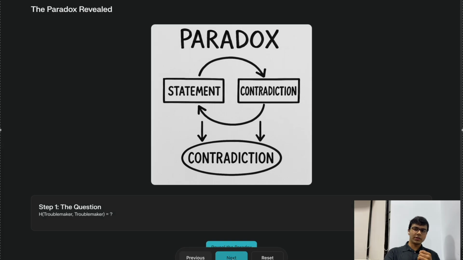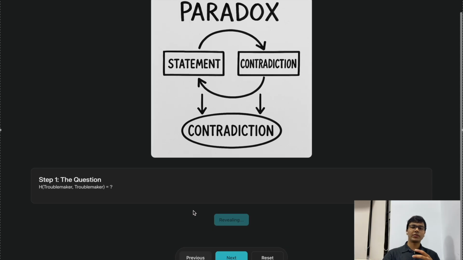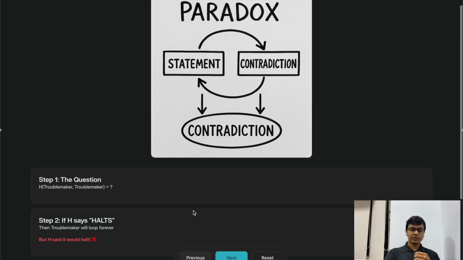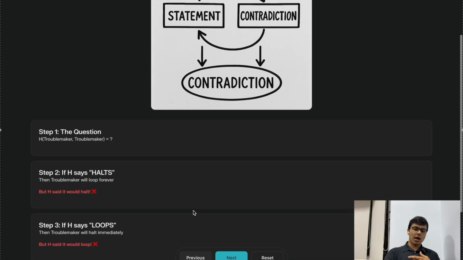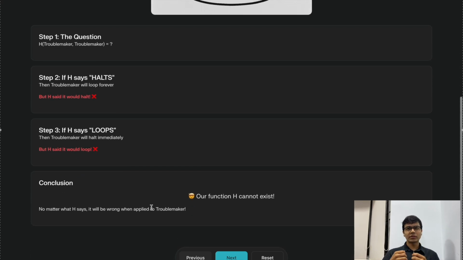Now this is the interesting part. What if we use the troublemaker on itself, right? So then if the program H says that the troublemaker will halt, then the troublemaker will loop forever. And if H says that the troublemaker will loop forever, then the troublemaker will halt immediately. So in both the cases, H is wrong. So our original assumption of H being able to predict correctly in every scenario has now been contradicted, and hence we conclude that such a function H cannot exist.